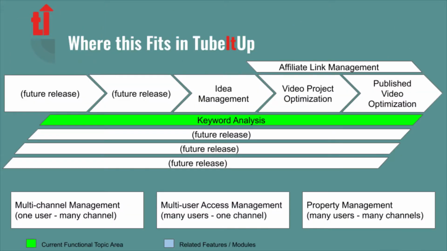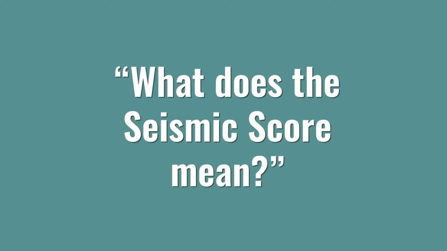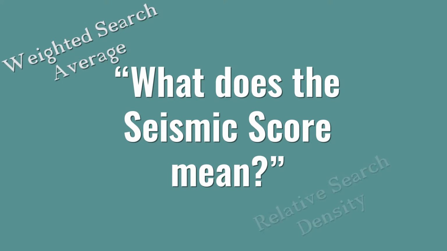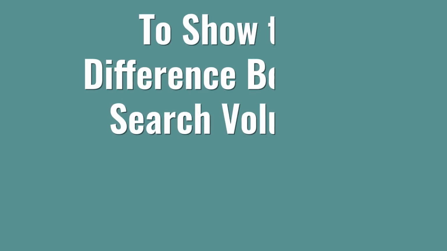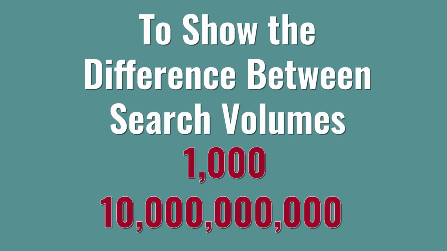Seismic score sits within the keyword analysis module of the software, and you've seen it in the idea, project and published video workspaces. We often get asked, what does the seismic score mean? We've used words like weighted search averages, relative search density and other phrases that just make your eyes water. In short, it's a simple way to show the difference between very small search volumes, like 1,000, and very large search volumes like 10 billion.